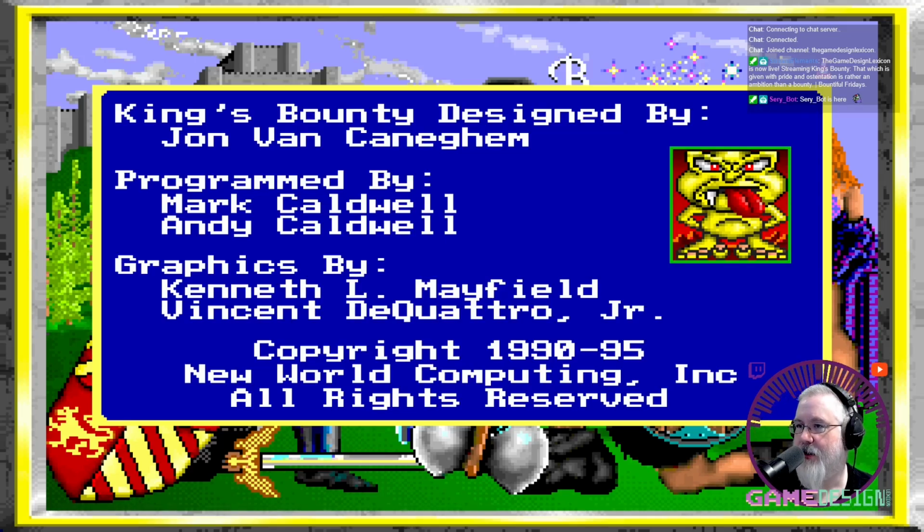Okay, King's Bounty, designed by John Van Cunningham. Just in case you're not familiar with it, King's Bounty pretty much kickstarted the entire turn-based 4X strategy movement.